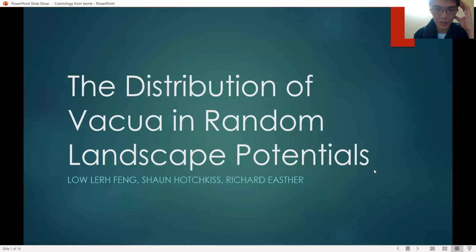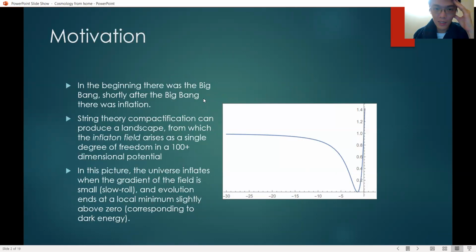The title of this talk is The Distribution of Vacua in Random Landscape Potentials. So in the beginning, there was the Big Bang, and shortly after the Big Bang, there was inflation. We don't actually know what caused inflation, but in string theory, there's this so-called landscape from which we can get an inflaton field that has roughly 100 dimensions.